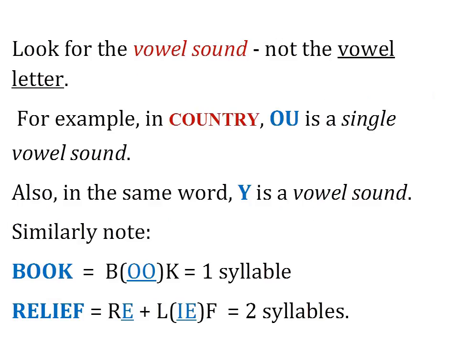For identifying syllables, look for the vowel sound, not the vowel letter. For example, in country, OU is a single vowel sound. Also, in the same word, Y is a vowel sound. Similarly, note, in book, OO makes a single vowel sound. So, book has 1 syllable. Relief has 2 vowel sounds. So, it has 2 syllables.